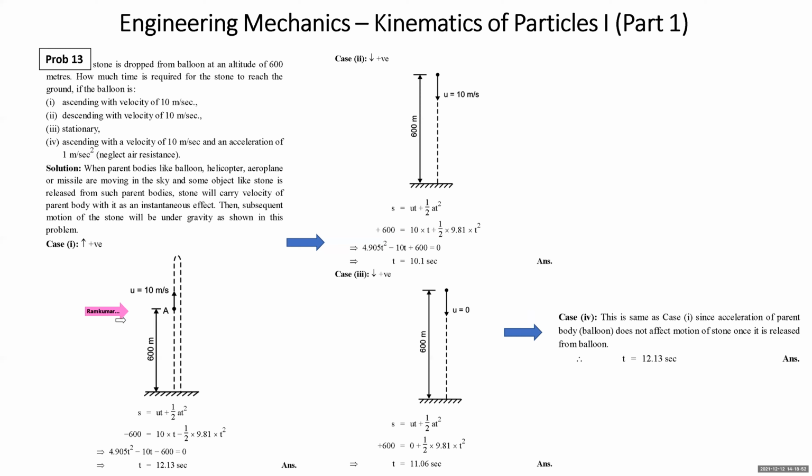The fourth case will be the same as case 1, where the stone is thrown vertically up with 10 meter per second and the subsequent motion is under the influence of gravity. The acceleration of 1 meter per second square, which is given about the balloon, is going to affect the motion of the balloon, not the motion of the stone, which is detached. When the stone is detached, its motion is under gravity.